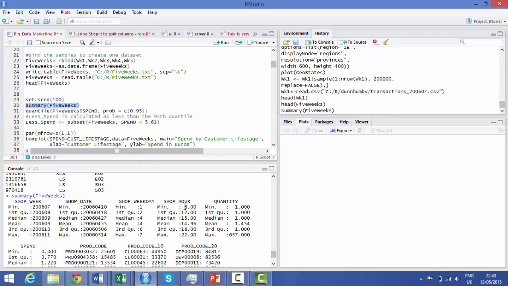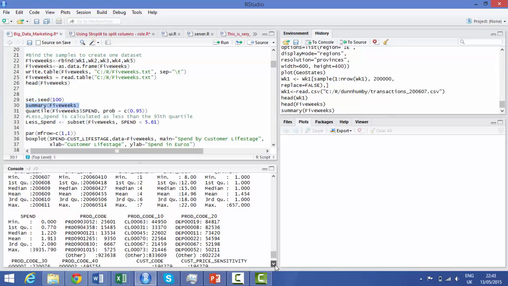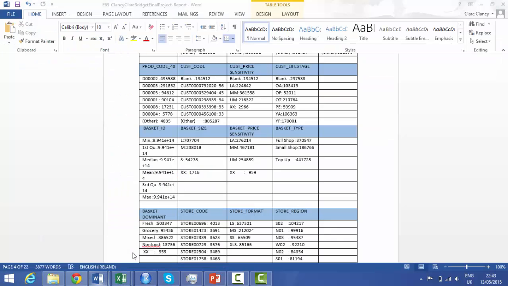That's the quantity per basket. The shop hour was open from 8 in the morning until 10 o'clock at night. And the spend varied.